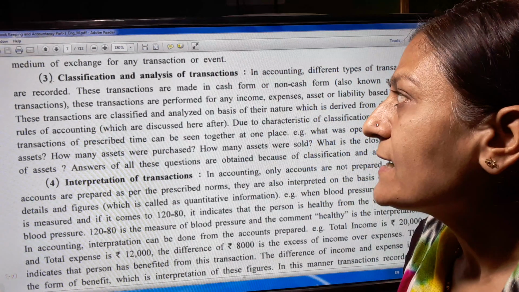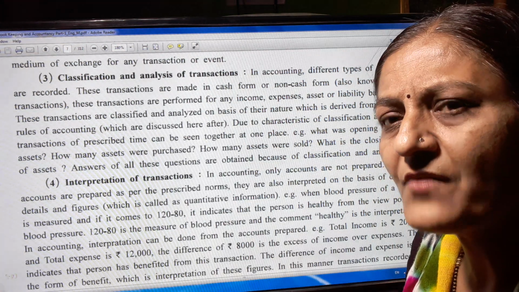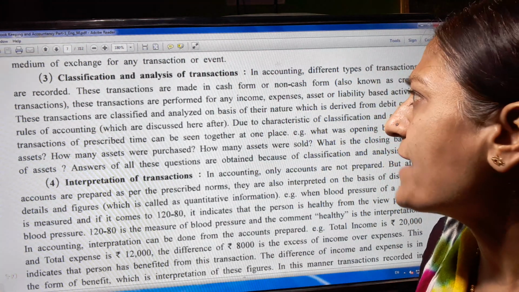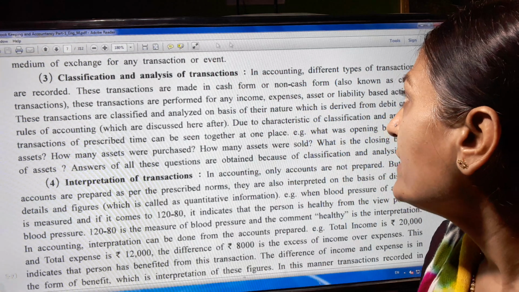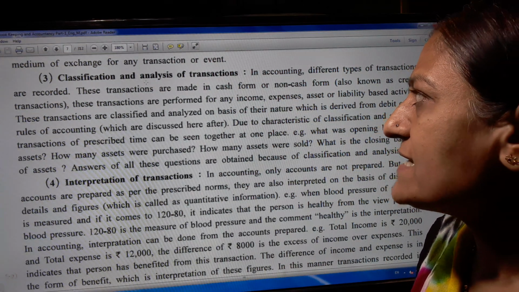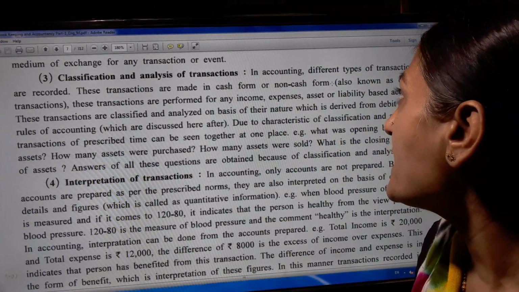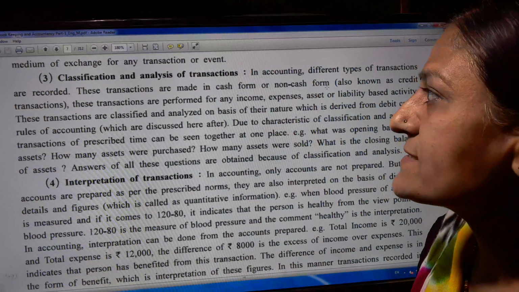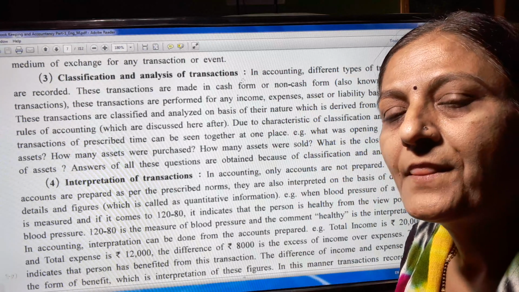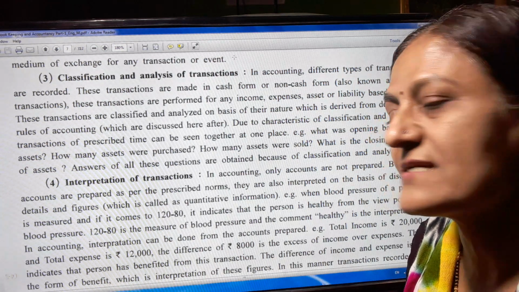Now the third one, classification and analysis of transactions. In accounting, different types of transactions are recorded. These transactions are made in cash form or non-cash form, also known as a credit transaction. If on-the-spot payment is there, then it is called a cash transaction.